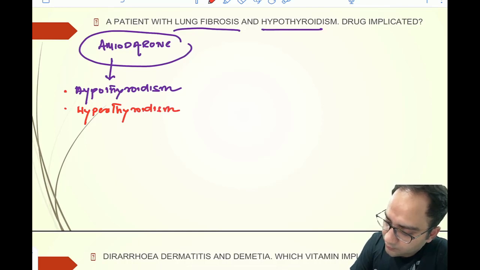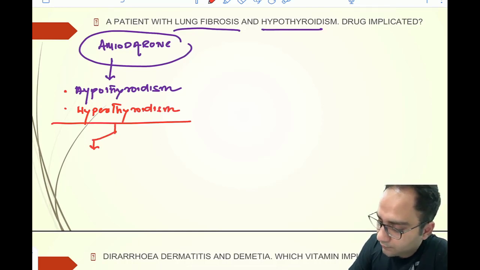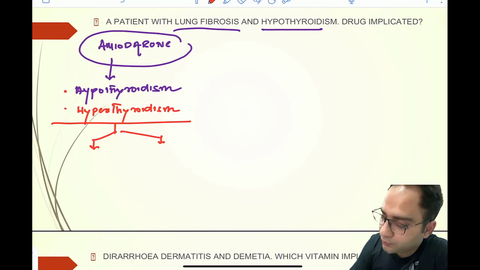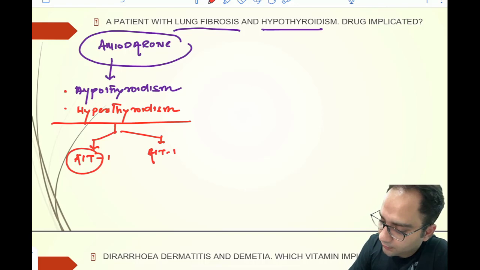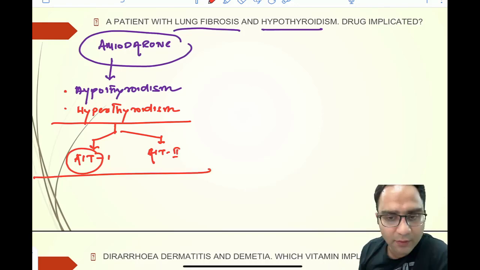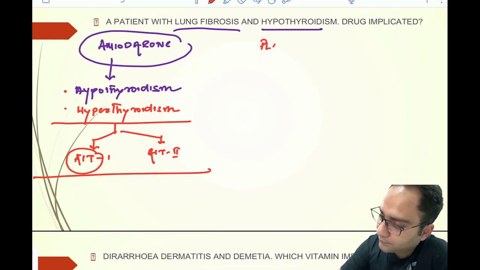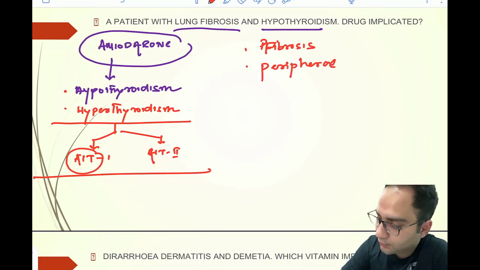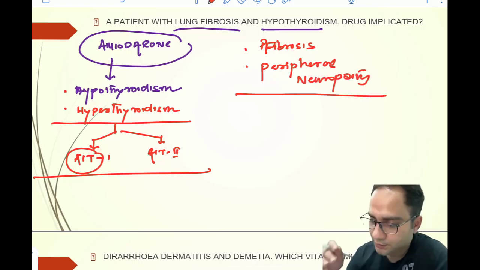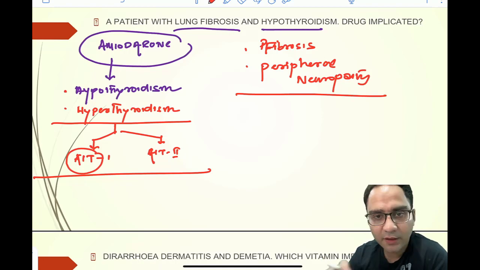In hyperthyroidism, you have two types of thyrotoxicosis: AIT type 1 and AIT type 2. So this is about the thyroid abnormalities that you see with amiodarone. Along with that, you can have pulmonary fibrosis and you can have peripheral neuropathy also with amiodarone, right? So this was the integrated pharma and medicine question.